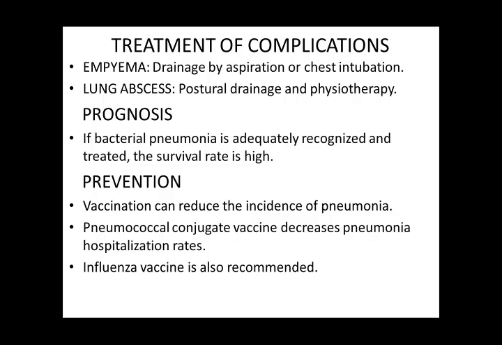Prognosis: if bacterial pneumonia is adequately recognized and treated, the survival rate is high. Prevention: vaccination can reduce the incidence of pneumonia. We have a Hib vaccine for H. influenzae type B and a pneumococcal vaccine, and both are very effective. They are included in our EPI program. So the babies who get these vaccinations are almost free of pneumonia. Pneumococcal conjugate vaccine can decrease pneumonia in hospitalized cases. And influenza vaccine is also recommended for some high risk children.